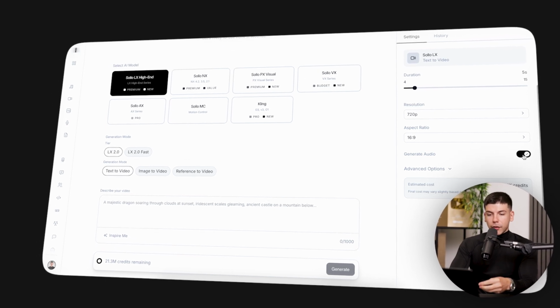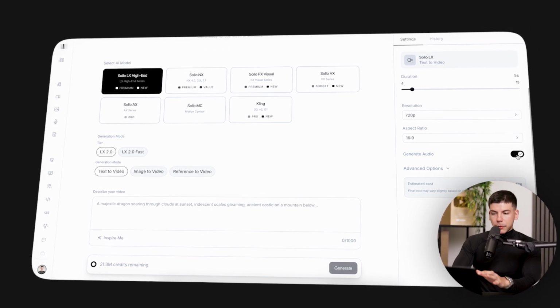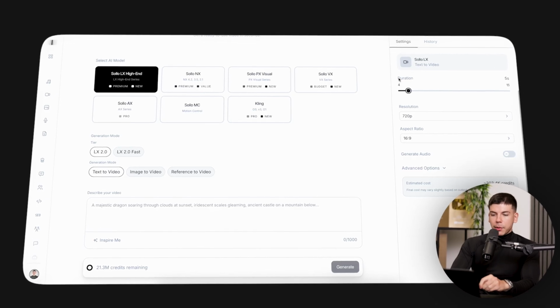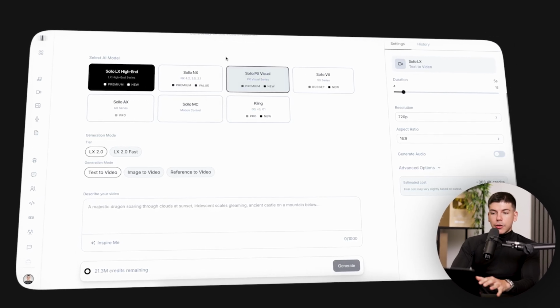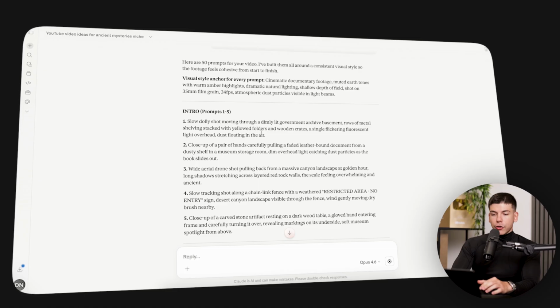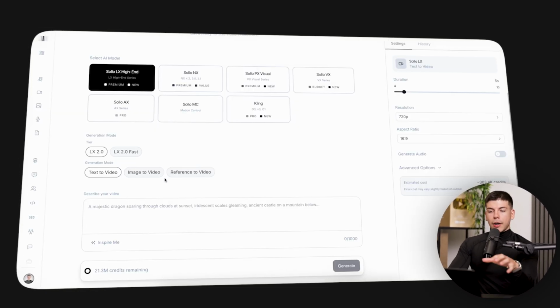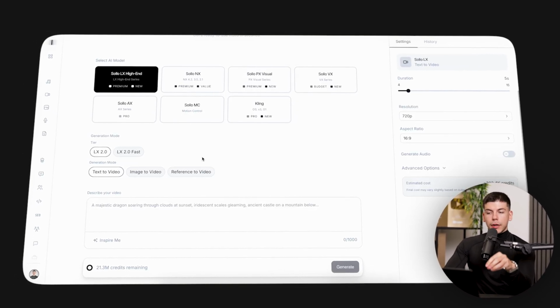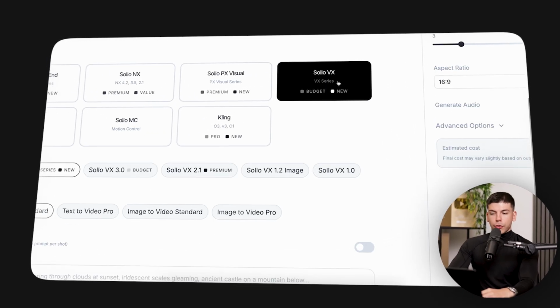If you want less credits to be spent, then just simply turn this off. Each clip for me is gonna be 5 seconds, and then I'll enter a prompt from Claude once it starts generating them. So this is gonna be the first one. Now again, this is the most expensive model, so if you want to save, then select budget models like VX.